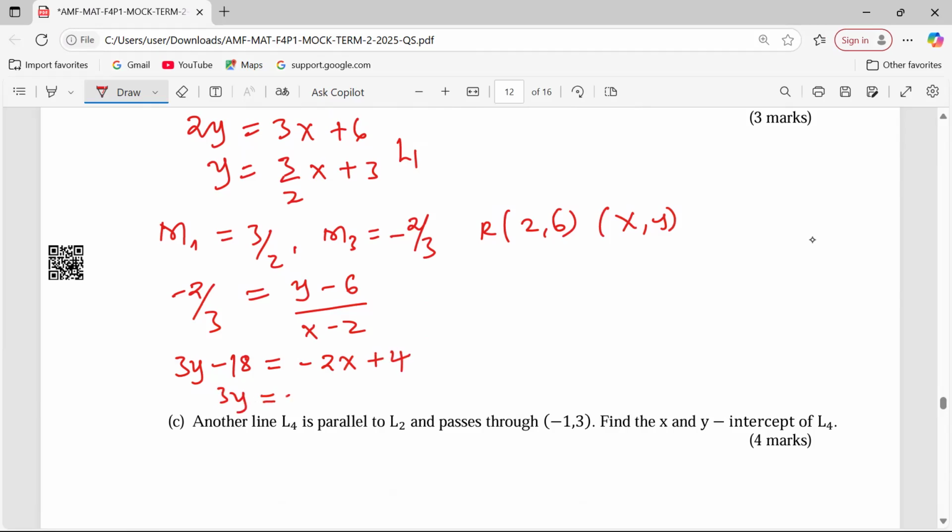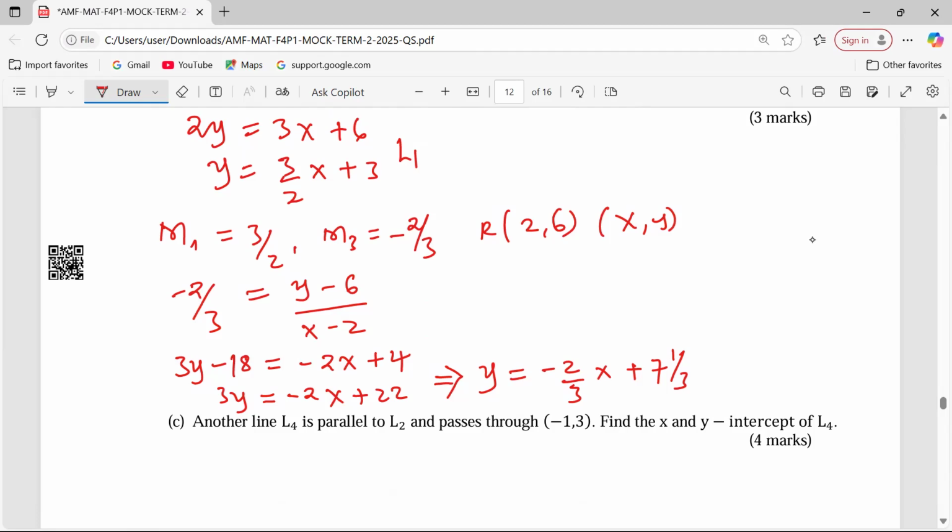3y equals -2x plus, is it 22? Yeah, 4 plus 18, I think 22. So from this, we can fully rearrange our equation to remain with y alone by having -2 over 3 x plus 22 over 3. We can give it as a mixed number, 7 and a third. I've divided through by 3. So that is the equation in the format that we needed it to be.